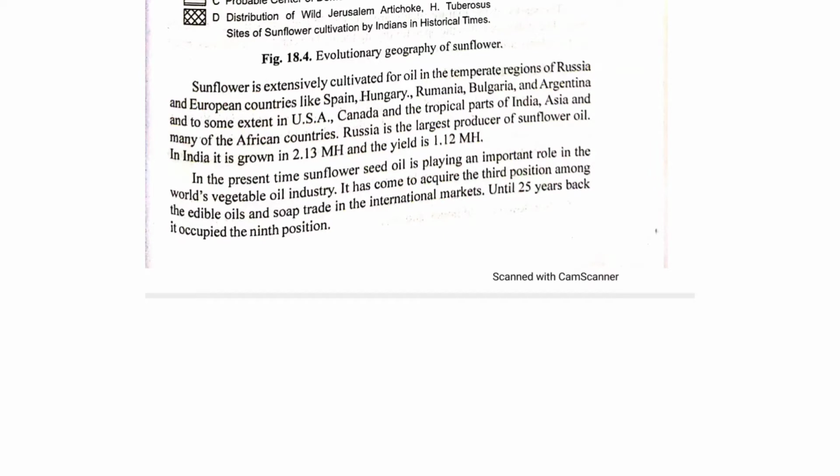At present, sunflower seed oil is playing an important role in the world's vegetable oil industry. It means sunflower seed is used for vegetable oil in these industries. It has come to acquire the third position among edible oils in the international market. Until 25 years back it occupied the 9th position. It means in the last 25 years the sunflower has moved up from the 9th position.